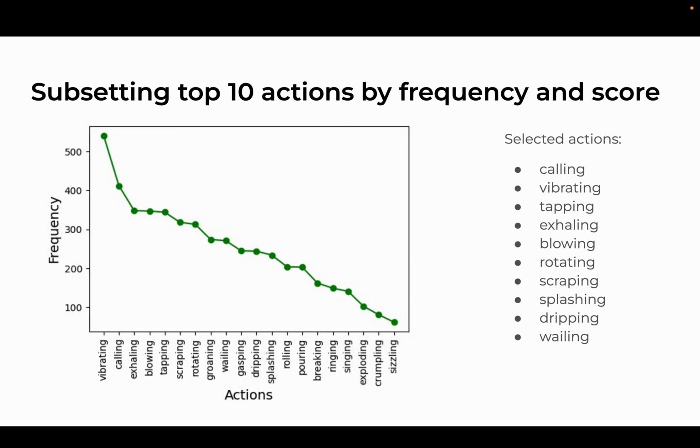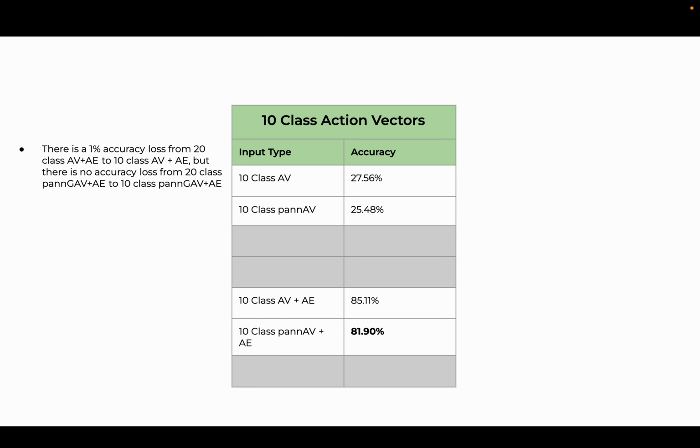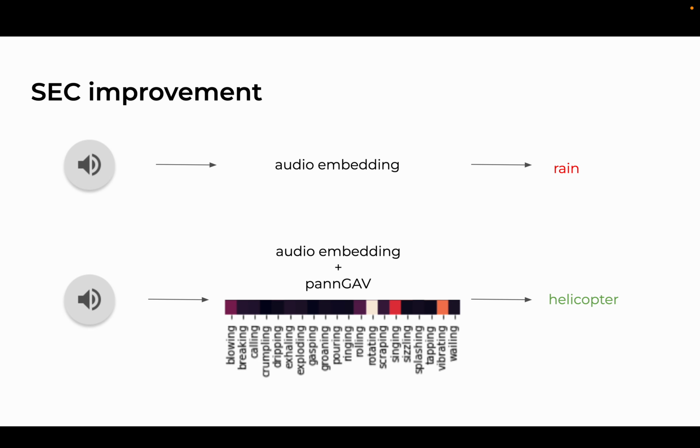So we chose the top 10 actions based on frequency, which resulted in 88% of the audio having at least one action. We used those actions for generating action vectors and sound event classification. And we found that these 10-dimensional generated vectors preserved most of the useful information that their counterparts in 20 dimensions had. So now let us look at an example.